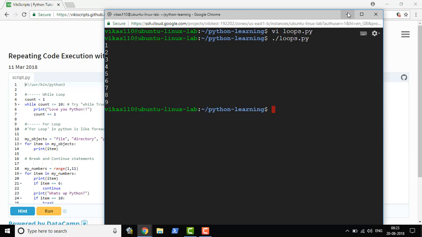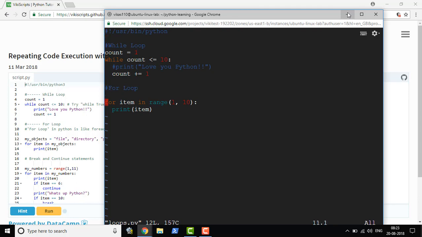If you see, the range helped us to create a sequence from 1 to 10, and the for loop helps us to print those items inside that sequence. So 1, 2, 3, 4 until 9 got printed.